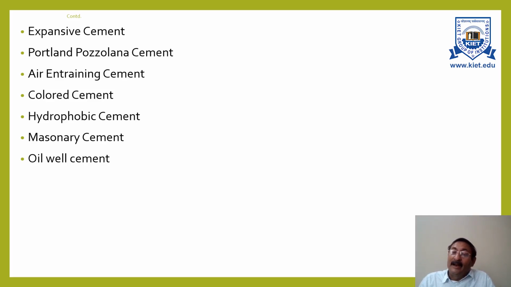This cement slurry has to be pumped to a position at considerable depth, too much depth, where the prevailing temperature is about 175 degrees centigrade.